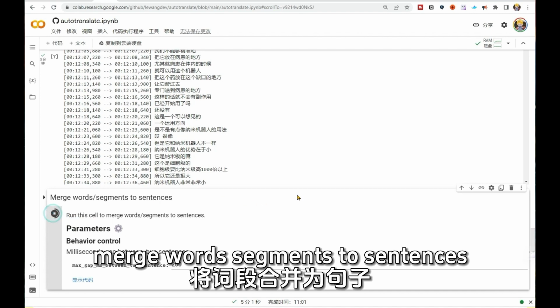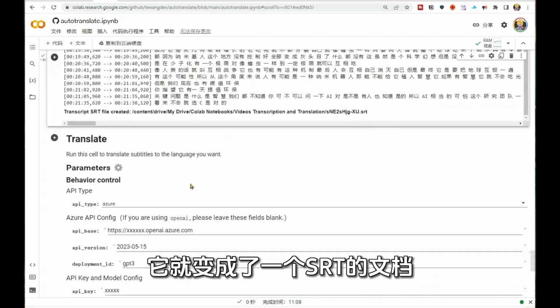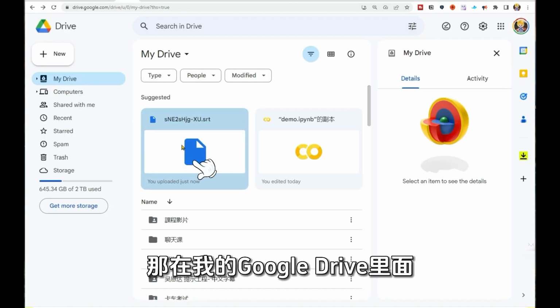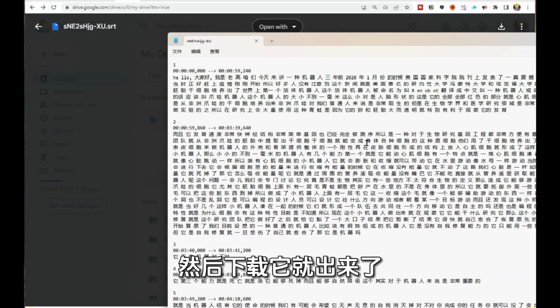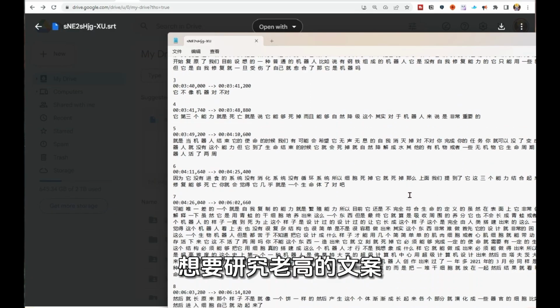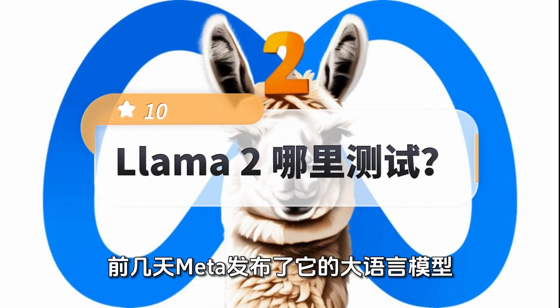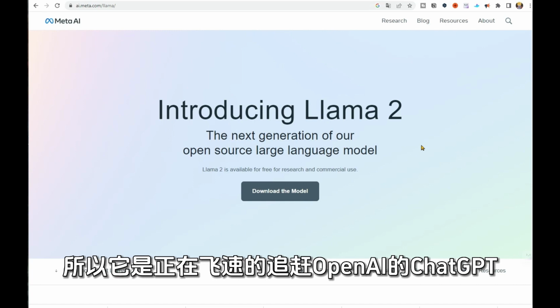After completing this step, if you want to generate a document, you still need to click on Merge Word Segments to Sentences, and this process is also quite fast. It becomes an SRT document and is completed in 1 second. Then in my Google Drive, there will be an SRT document that can be downloaded. If you want to study the copywriting of the old AI, you can use this free method.